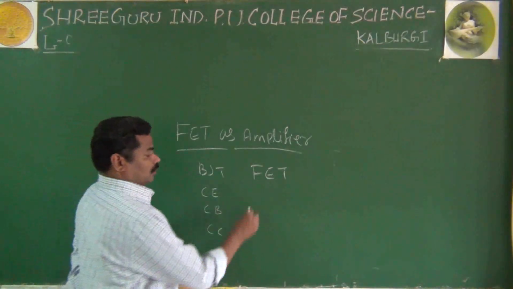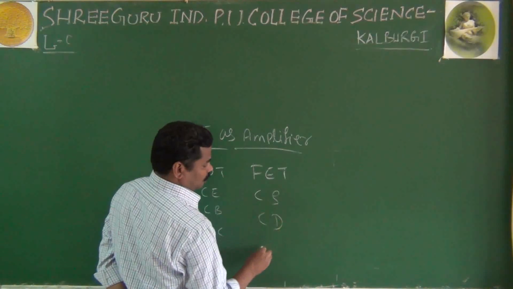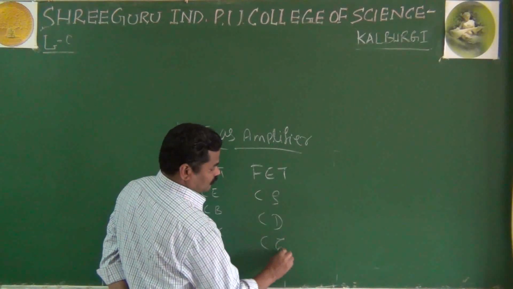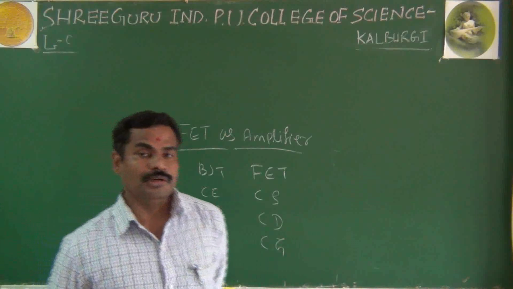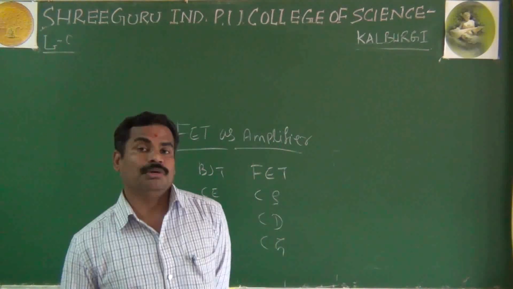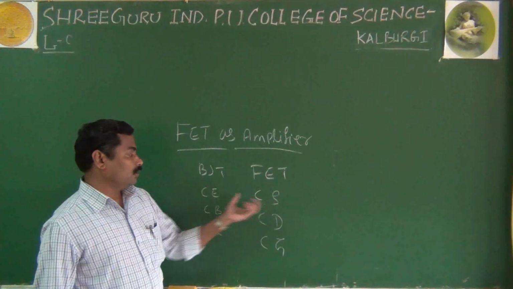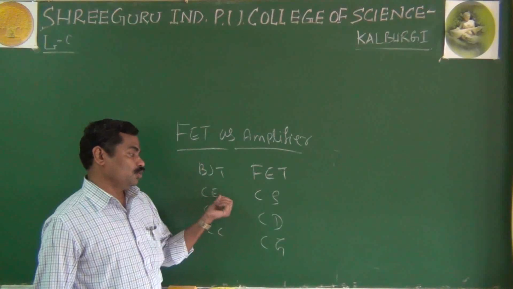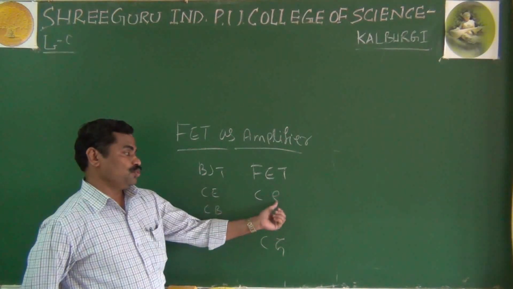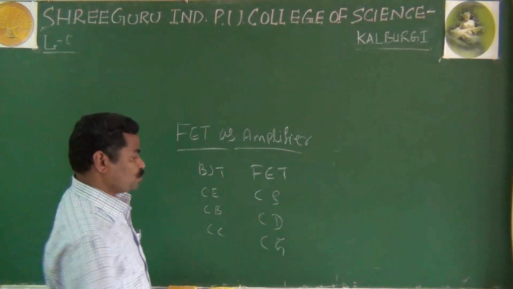It may be the common source, the common drain, or the common gate. Just as you have done the types of amplifiers depending on configuration, it is also possible using your FET. Here, the important thing is that the emitter is common for input and output. In the same way, here the source is common for input and output. That is called the common source amplifier.